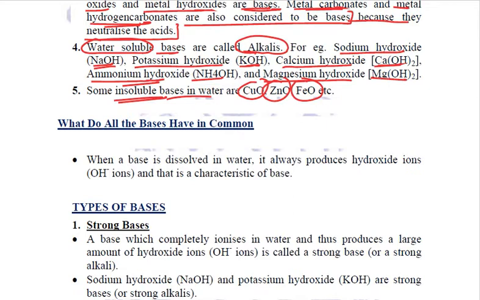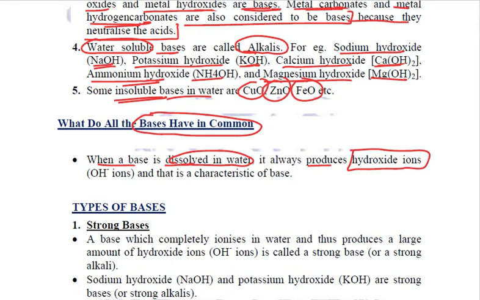Now, what exactly do all bases have in common? The common thing among all bases is that whenever a base is dissolved in water, it always produces hydroxyl or hydroxide ions, OH negative ions.